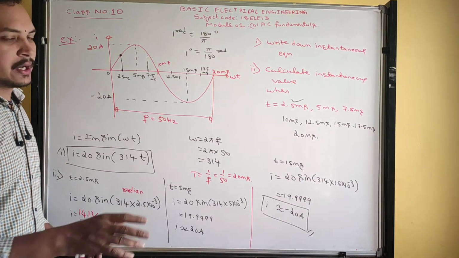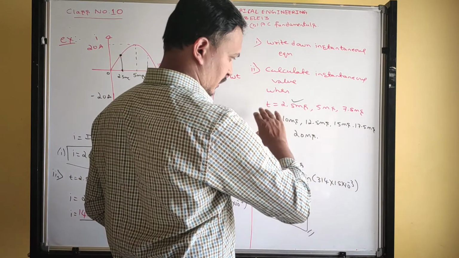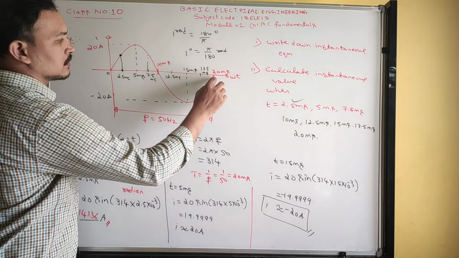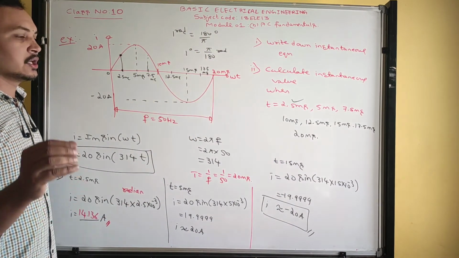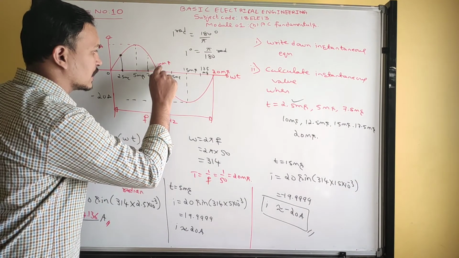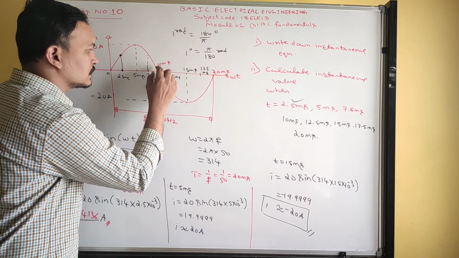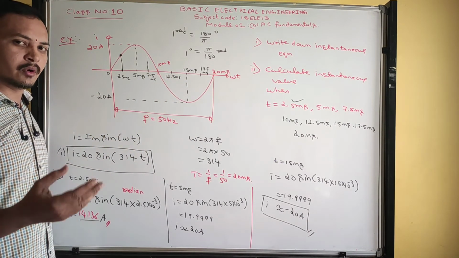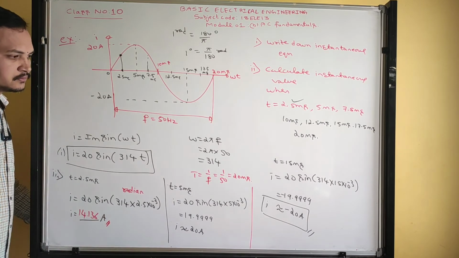So pause the video and please do it for all the remaining timings. You are going to understand that at 20 milliseconds you will get 0. But in the calculator it is showing 0.000 for these particular timings, 10 milliseconds, 20 milliseconds. It's not showing exactly 0, but it's showing near to 0. That you can round up to 0.